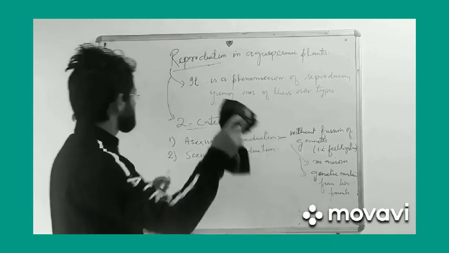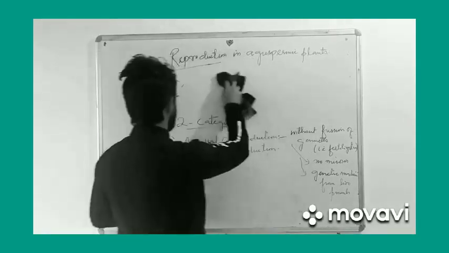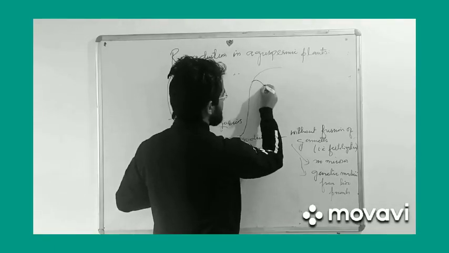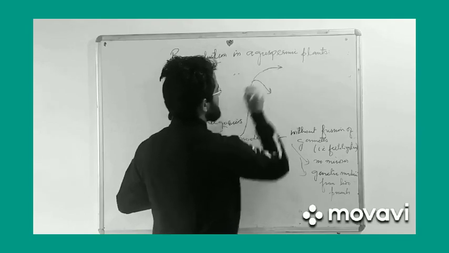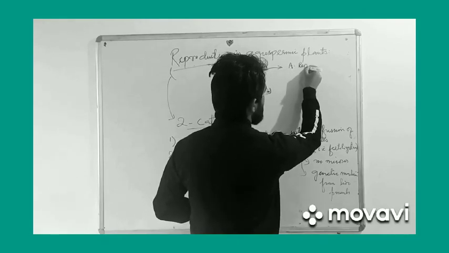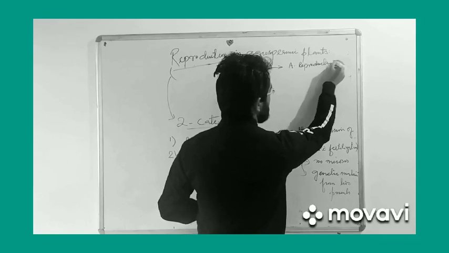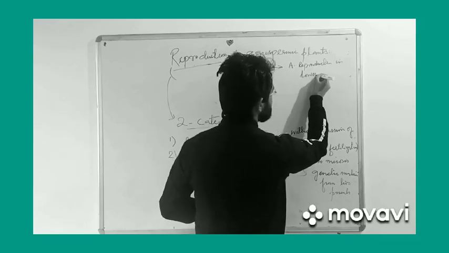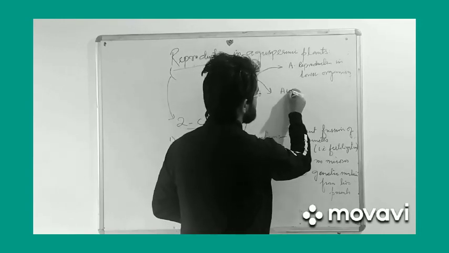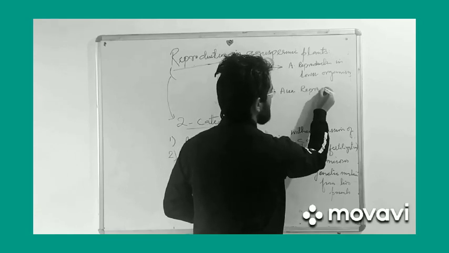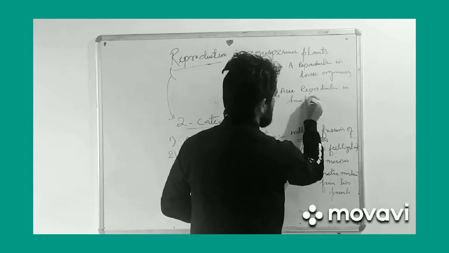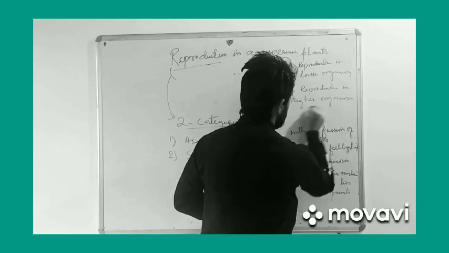For understanding, this asexual reproduction is broadly grouped into two groups: asexual reproduction in lower organisms and asexual reproduction in higher organisms, that are plants.